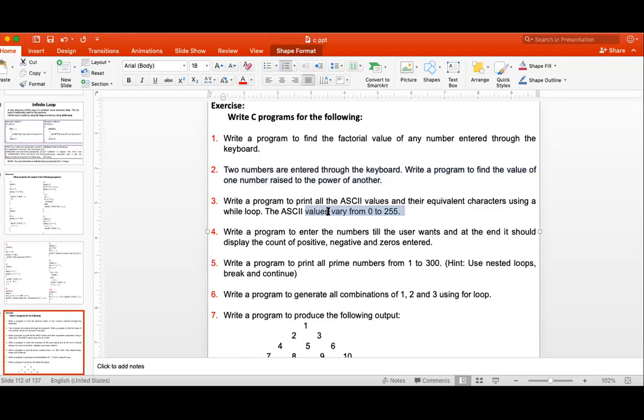Just try this one again: write a program to print all ASCII values. Generally when you are putting the ASCII value, you are defining a character variable, and the character variable can contain a maximum of only 127. But here you want the values from 0 to 255. So what do you need to do?